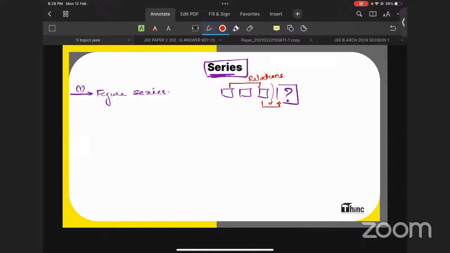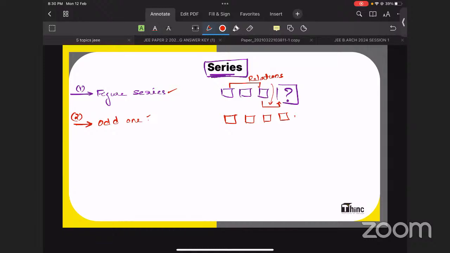Second type. After the figure series, a similar one is odd one. There you will be provided with 4 figures. So this time one question from figure series as well as one from odd one has been asked in the exam.